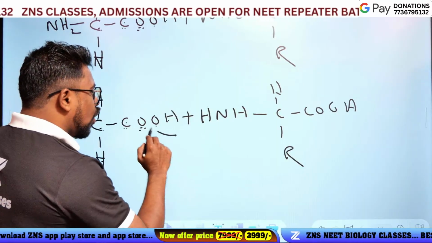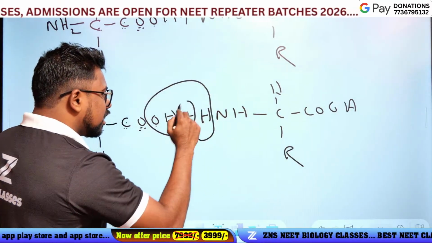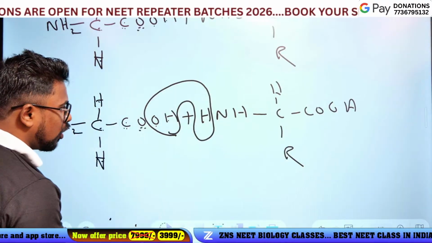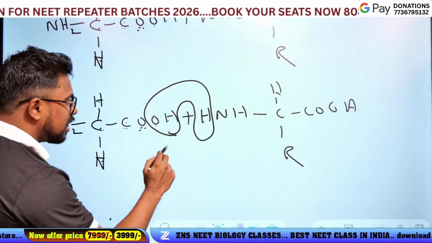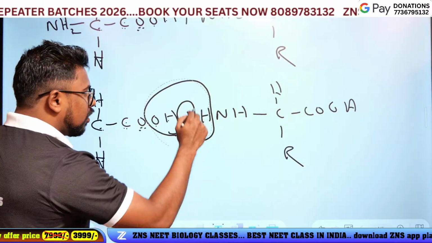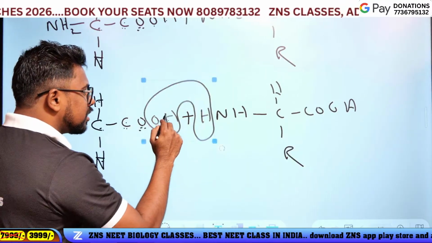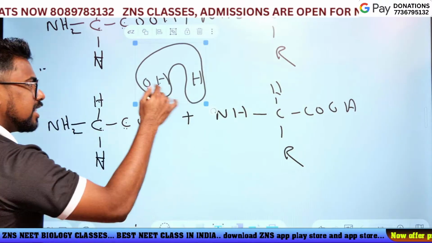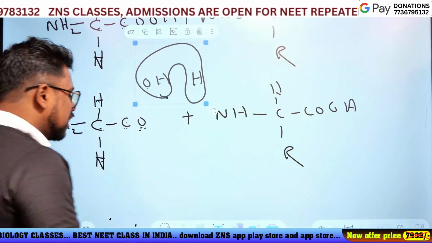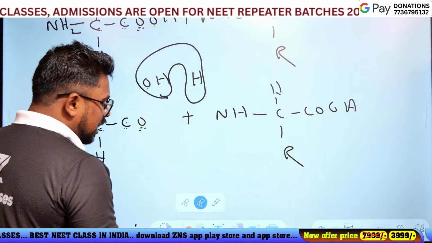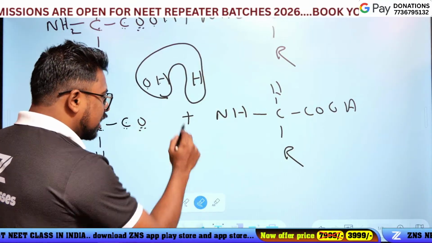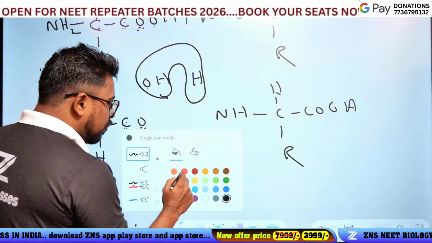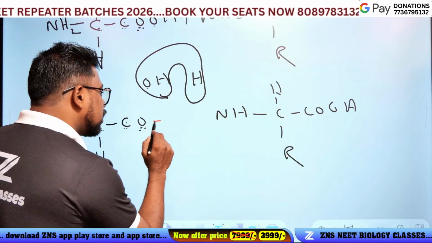The OH and the H are removed here, because it is a water molecule. OH and H removed. A water molecule is removed, and finally the peptide bond is formed. It's a peptide bond.